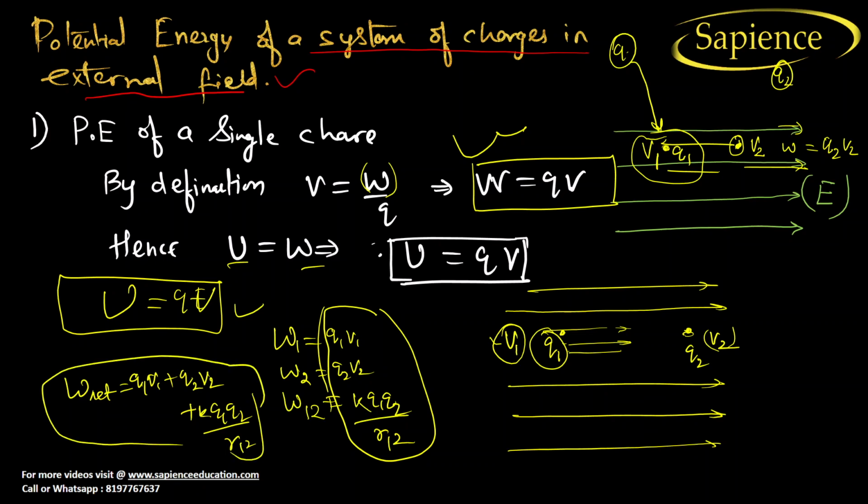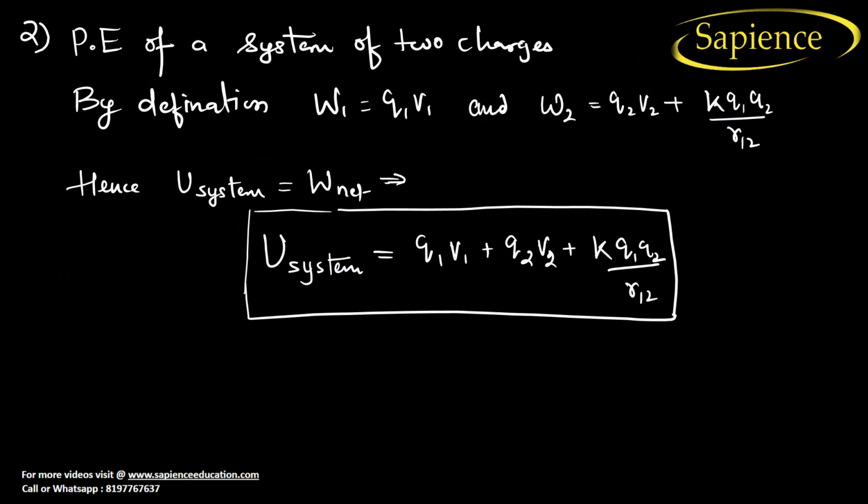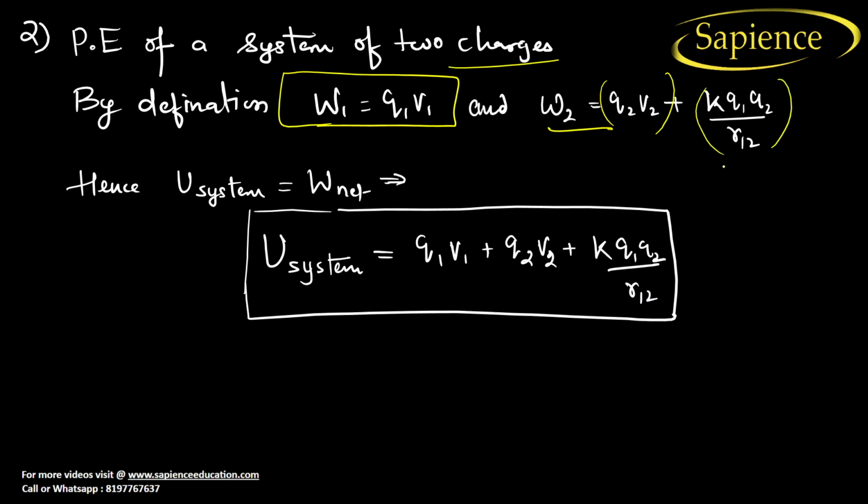So I hope you have understood this. See here, potential energy of a system of two charges is equal to, by definition, W1 will be equal to Q1 V1 and W2 will be equal to Q2 V2 plus k Q1 Q2 by R12. When you add this, you will get total potential energy of the system equal to Q1 V1 plus Q2 V2 plus k Q1 Q2 by R12. This is the condition